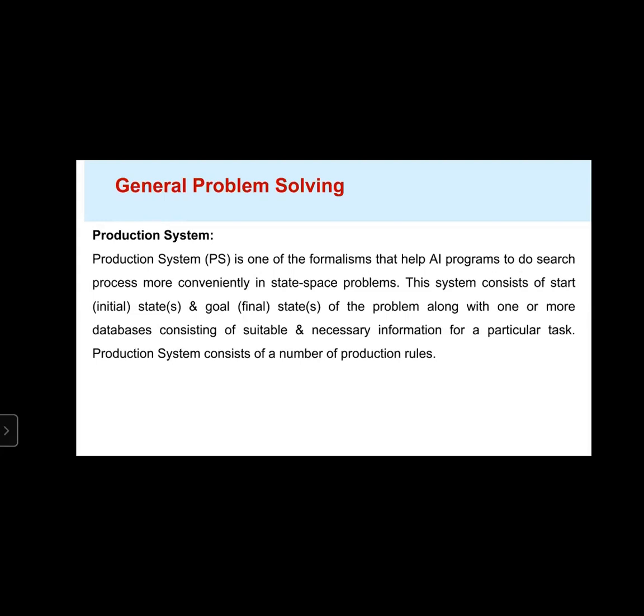Here, a production system consists of a number of production rules.